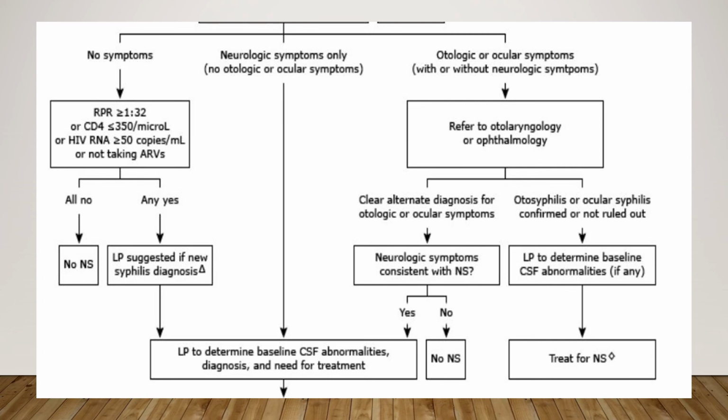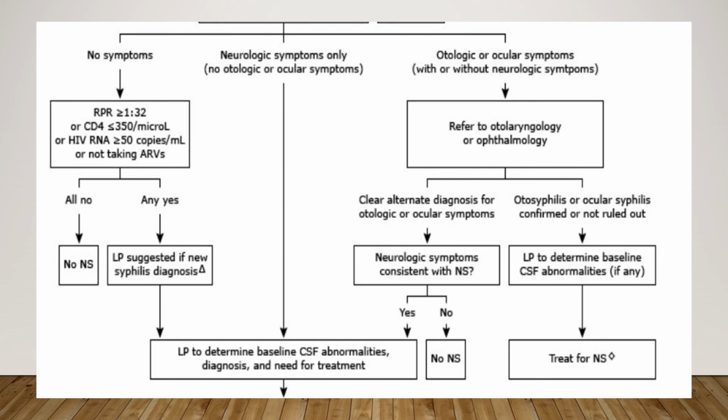In case those patients with no symptoms have an RPR value, that is the rapid plasma reagin test value, of more than 1:32, or a CD4 count of less than 350 per microliter, or an HIV RNA load of more than 50 copies per ml, or the patients are not taking any antiretroviral drugs. In case the answer to all these questions is no, then there is no evidence of NS. In case the answer to any of these questions is yes, then the patient should undergo a lumbar puncture and CSF analysis to look for diagnosis of syphilis once again.